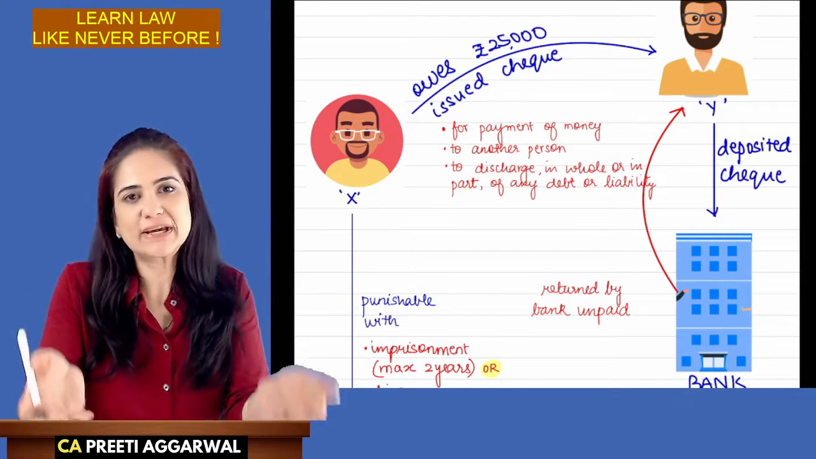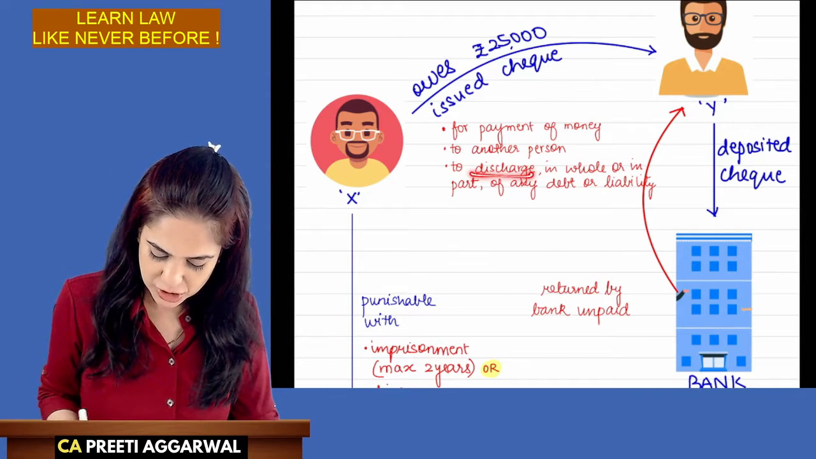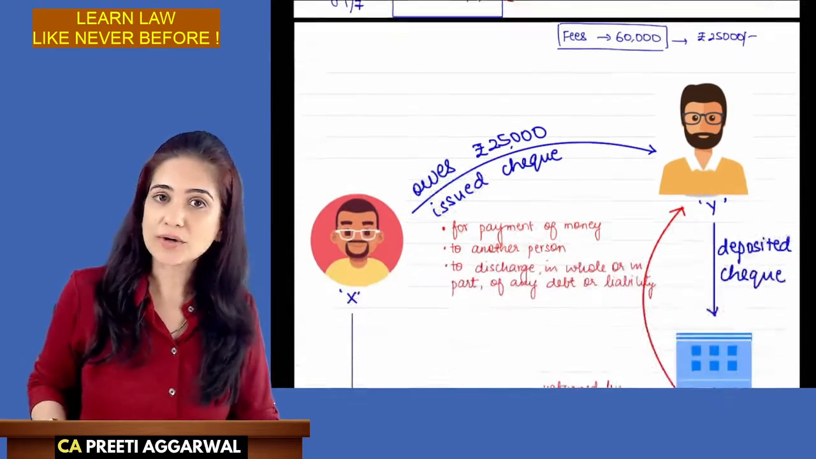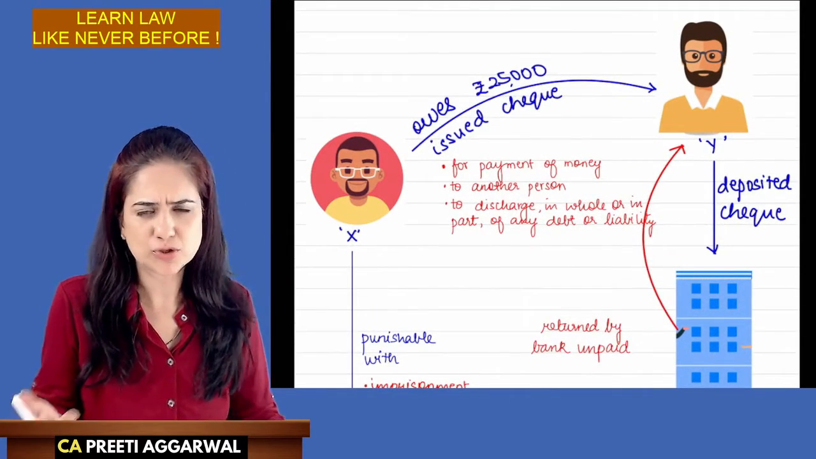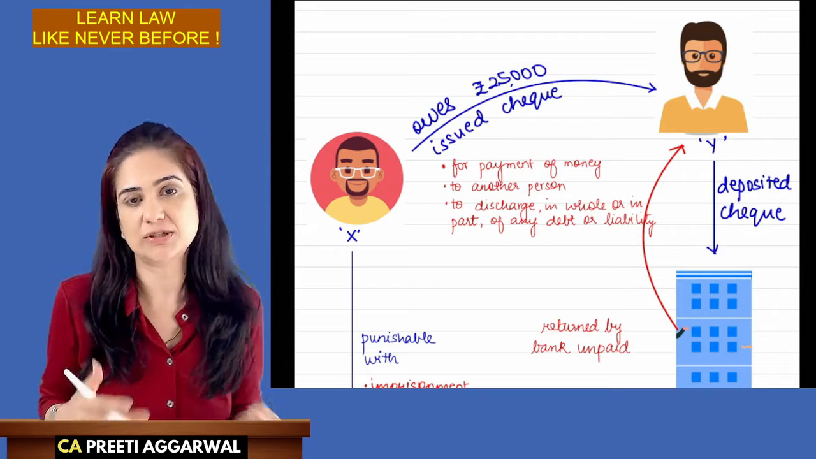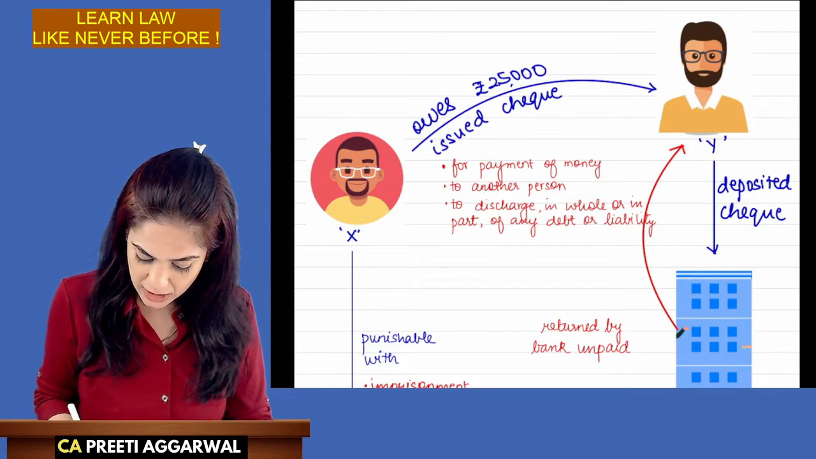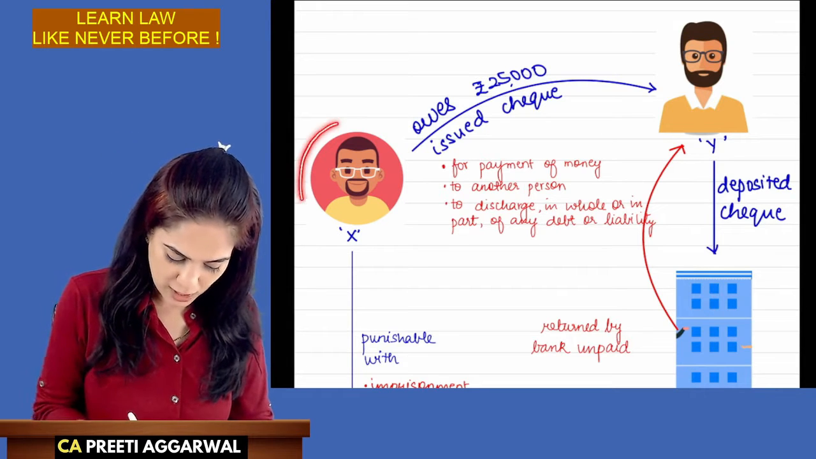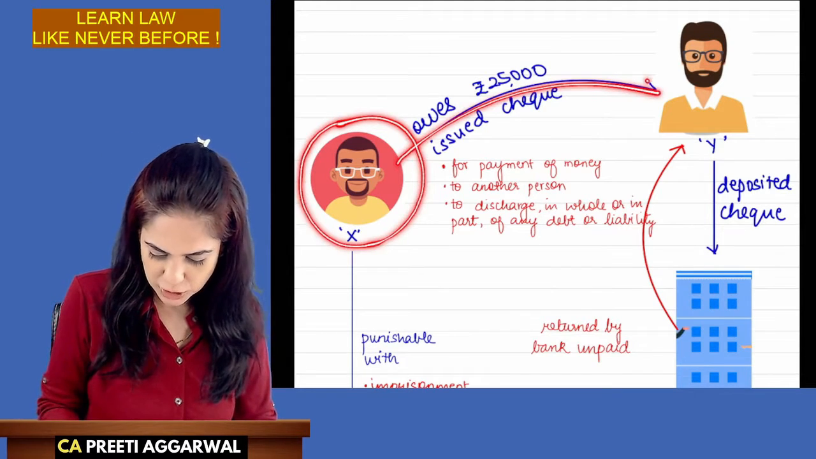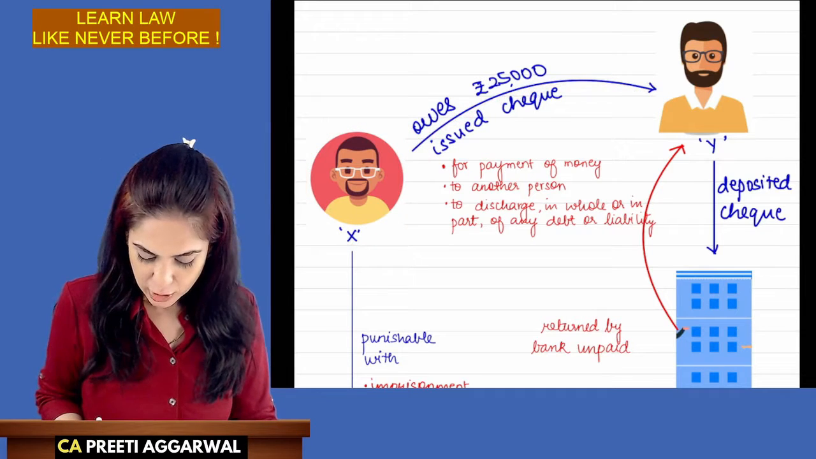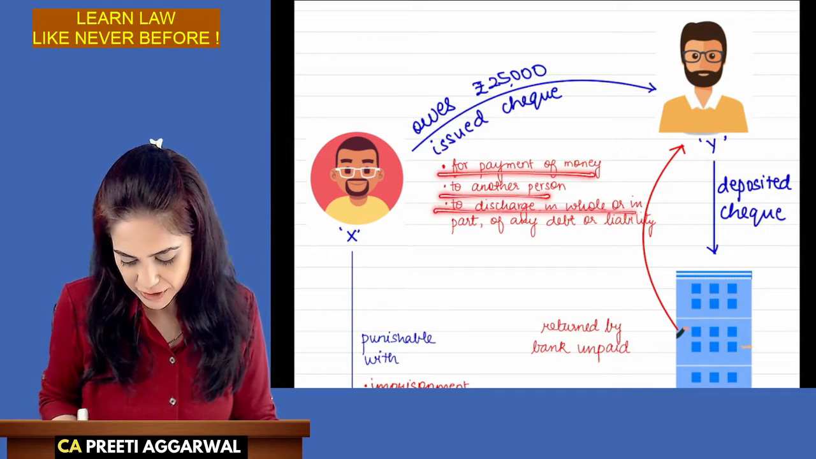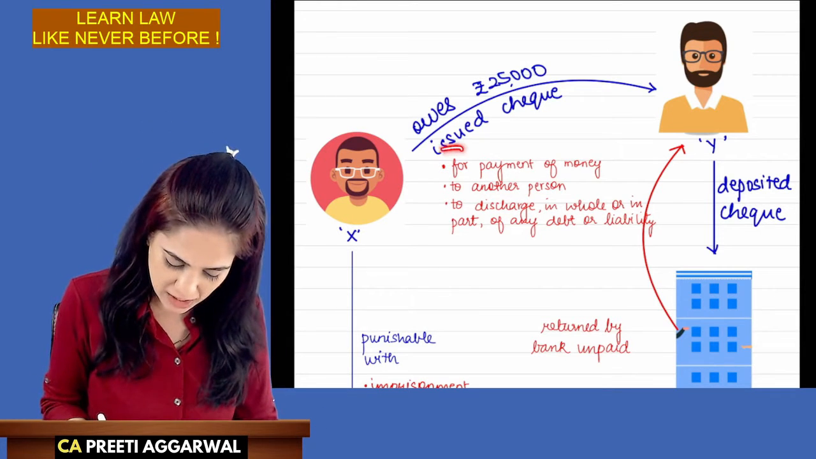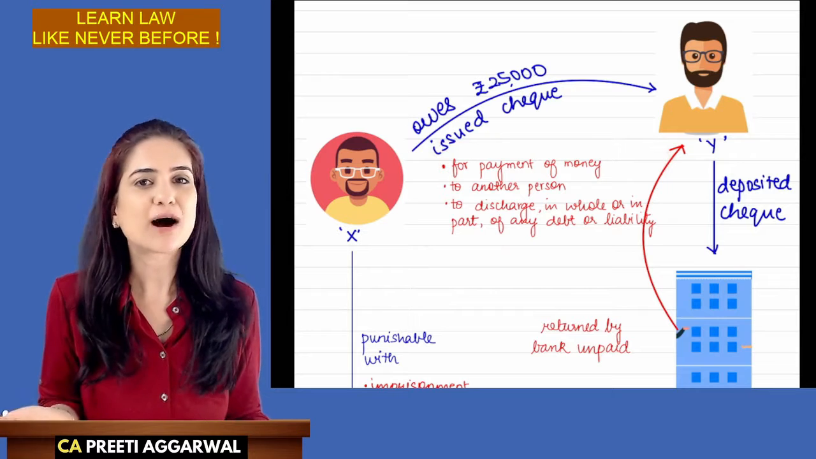To discharge. Discharge means it is your obligation, you're discharging it. To discharge either in whole. Maybe you gave me entire 60,000 or now you gave me only 25,000. So why are you making payment? I want to discharge. What? Either whole or in part of any debt or liability. So one person issues a check to the other person for payment of money to discharge either in whole or part of any debt or liability. So these are the provisions and this is how you will learn it.